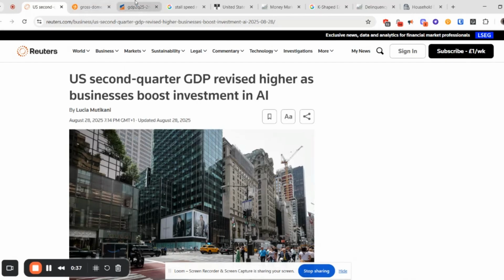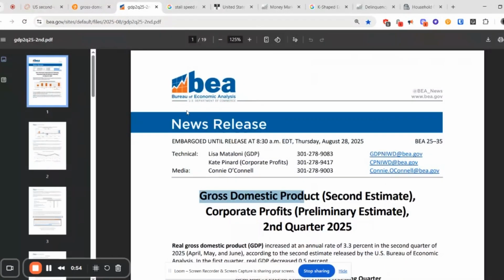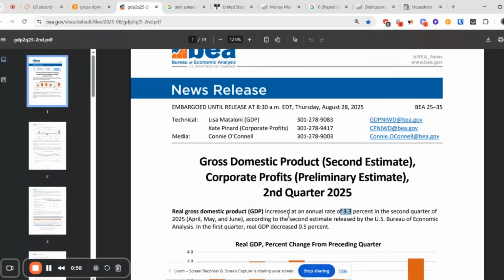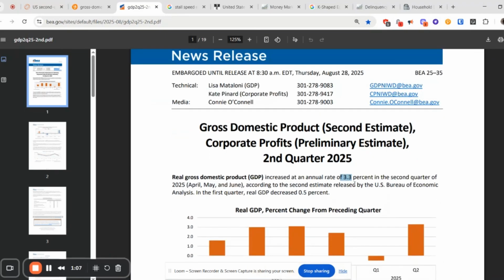When you start to dive into the report, I don't really understand where they got this boost in investment, even though this is correct, right? Obviously there are businesses in the economy who are investing in AI, but that is not every single business. And when you really dive into this report, you can see how you can manipulate this number to get it to whatever number you actually want. So Q2 of 2025, this is April, May, and June, we saw a 3.3% increase in the GDP number. Well, this is all from the United States.